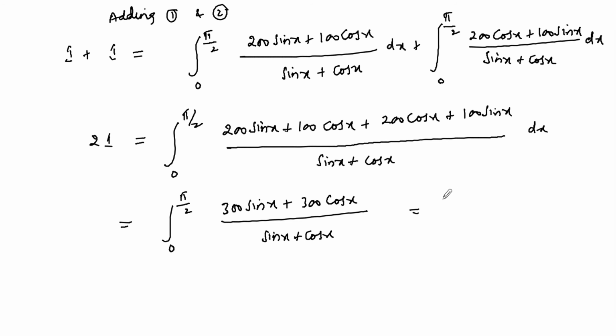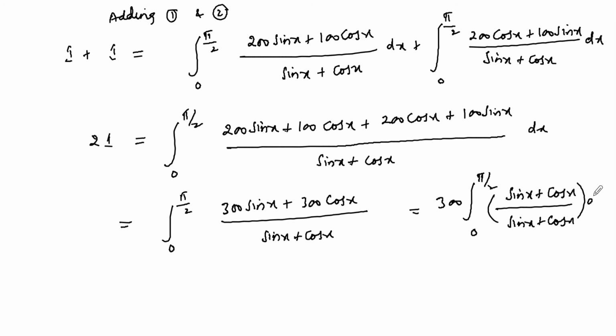Or if 300 is taken common, 300 times integral 0 to pi by 2 of (sin x plus cos x) in the numerator and (sin x plus cos x) in the denominator dx, both get cancelled.